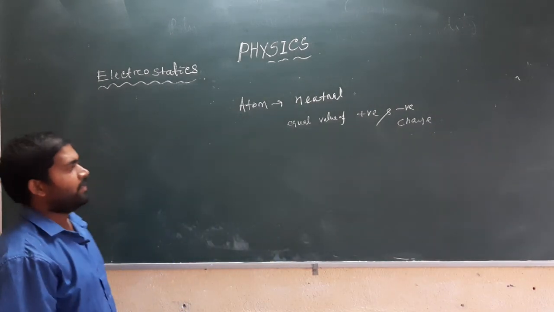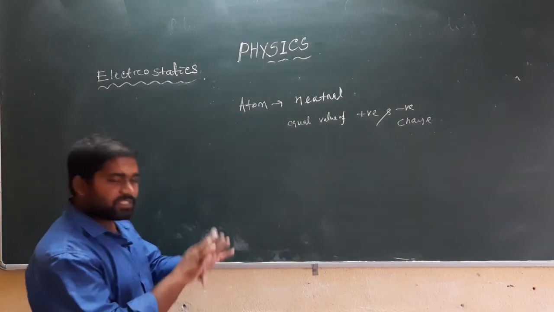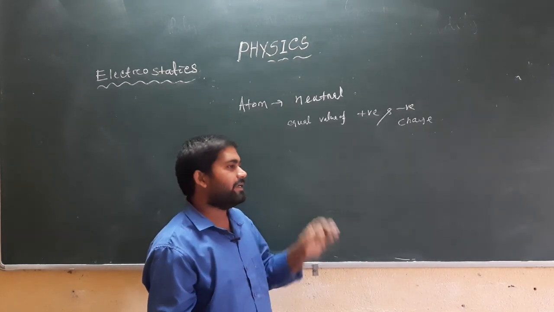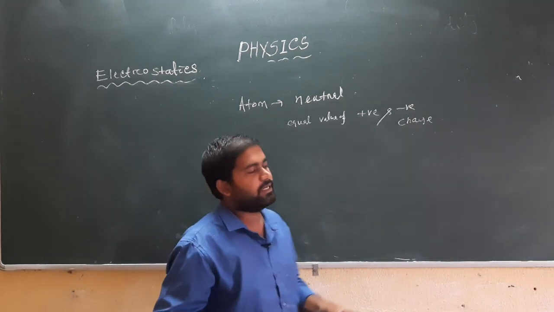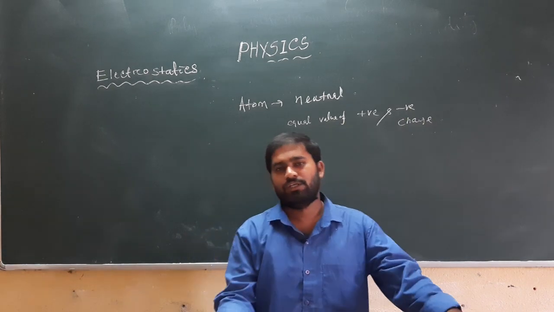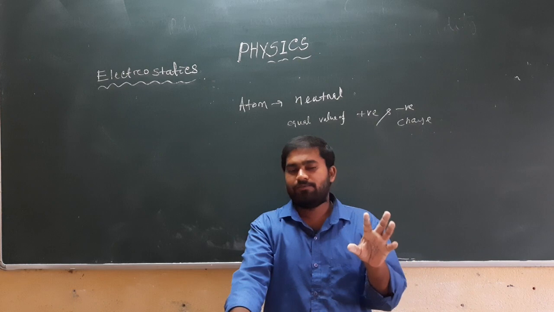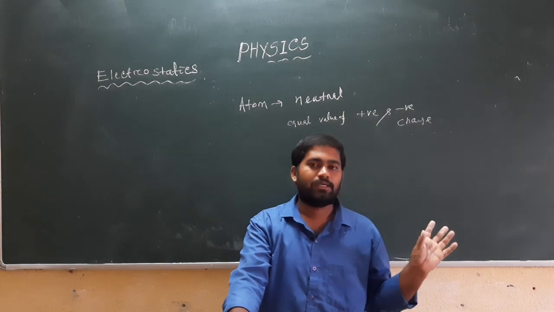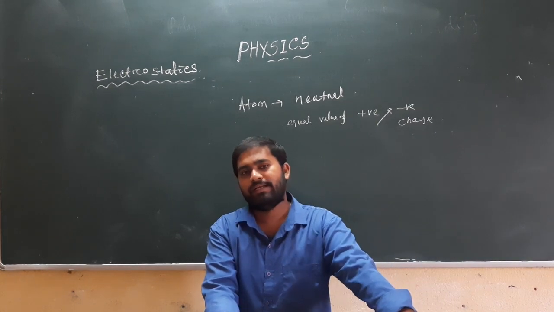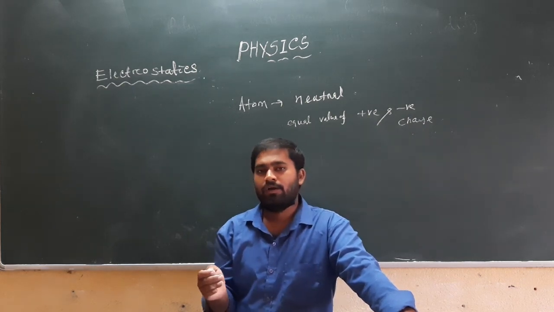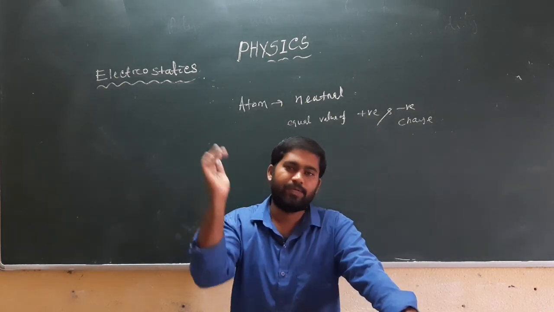The positive charge lies inside the nucleus, and negatively charged electrons lie outside the nucleus. And we have already discussed in atoms that the electrons are arranged in different orbits.